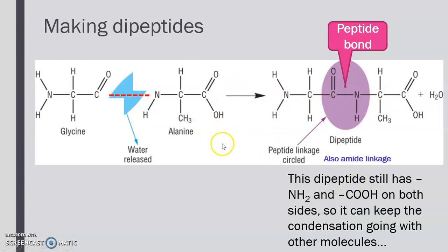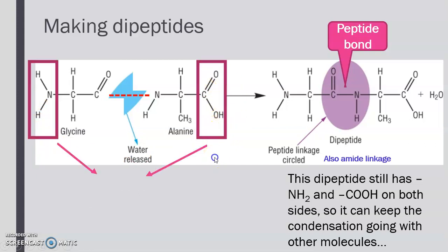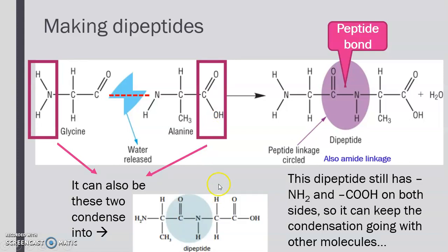ends. Sometimes people ask, how about the amino functional group of glycine merging with the carboxyl group of alanine? Can it happen? Of course it can. And the result will just be another dipeptide, different from this one here. They're just connected in a different order, but they can totally react in that way as well.